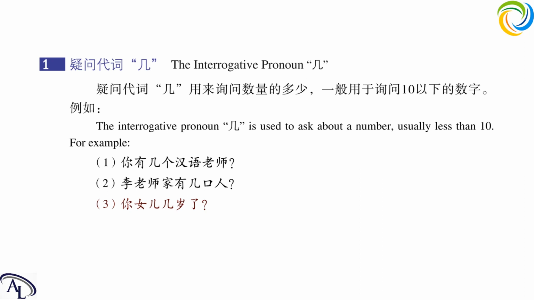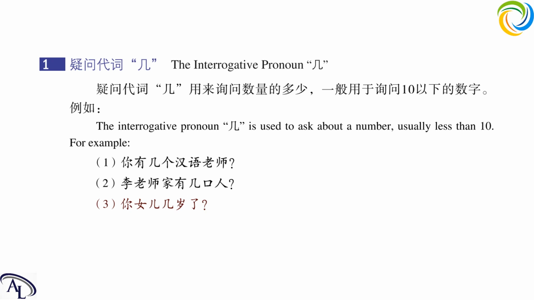Last example is 你女儿几岁了？你女儿 means your daughter. 几岁了？几岁 means how many years old. 岁 means old, years old. As we can see here, there is no noun after this measure word 岁.